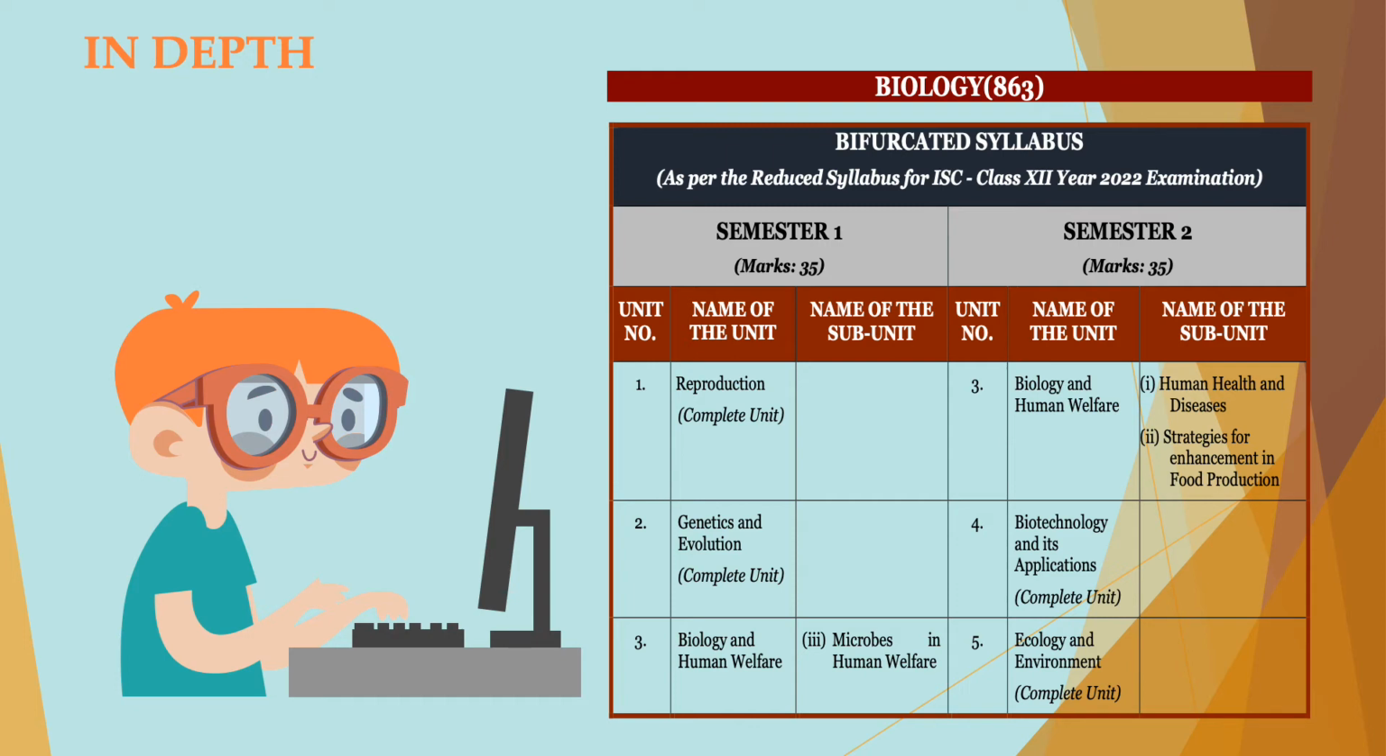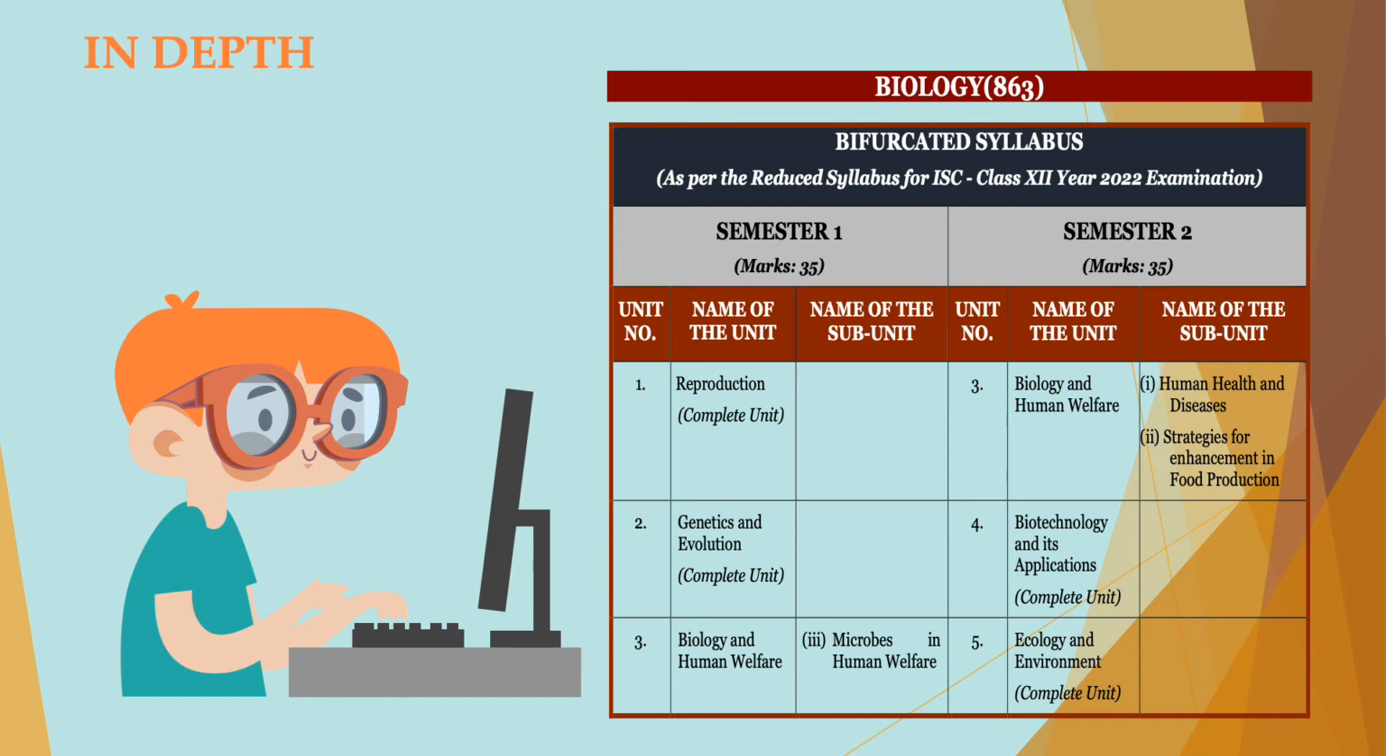When we move to semester 2, you have biology and human welfare. दो जो बचे हुए units थे, human health and diseases, strategies of enhancement and food production. Then you will have biotechnology and its applications and ecology and environment, whole complete unit.